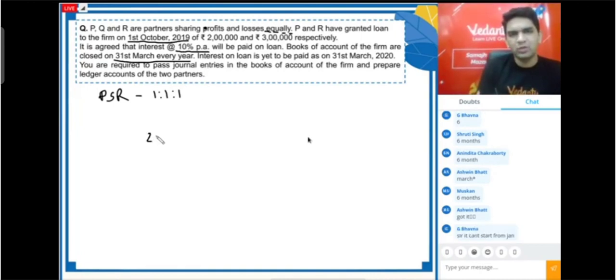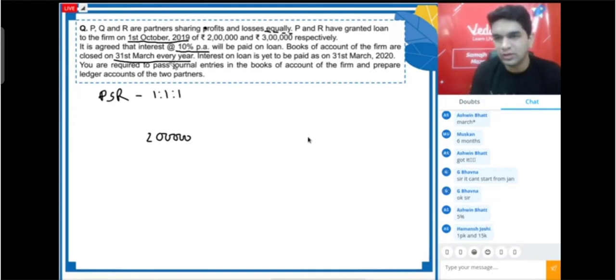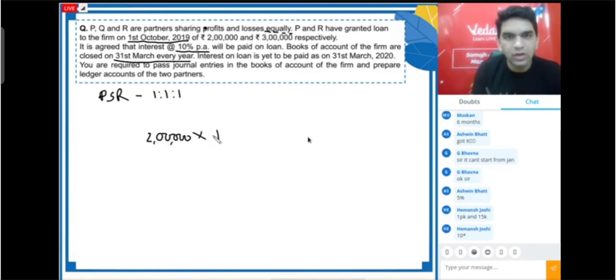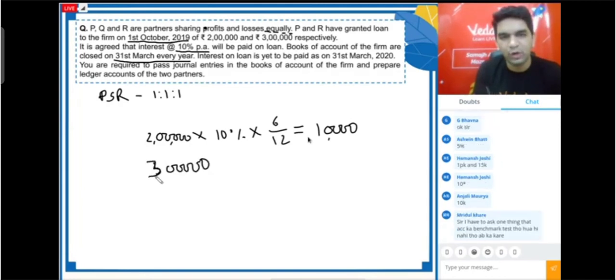So, what will be my interest? 2 lakh rupees on. No, it can't start from Jan because we have taken a loan from 1st October, no, Bhavna? So it has to be from October till March. Our year ending is March. So it will be for 6 months. Okay, so 2 lakh into 10% into 6/12. So 2 lakh ka 10% is 20,000. So it is for full year. So half year ka how much it will be? 10,000. Similarly, 3 lakh. Please excuse my handwriting. I know it is very pathetic, but I hope you are getting this.